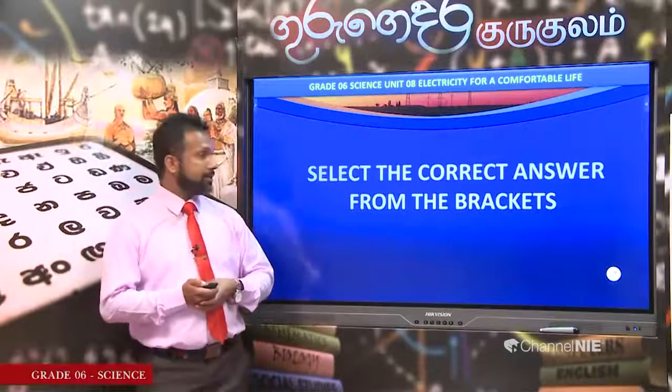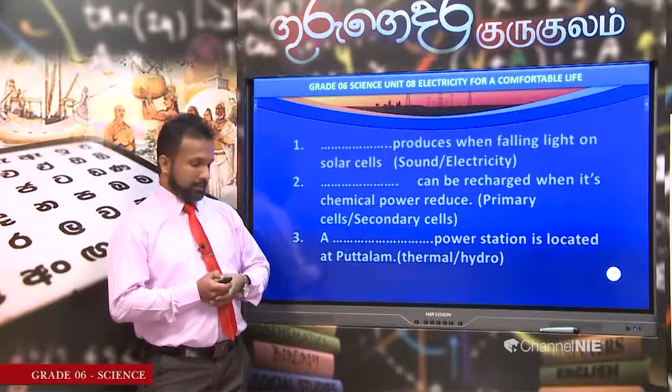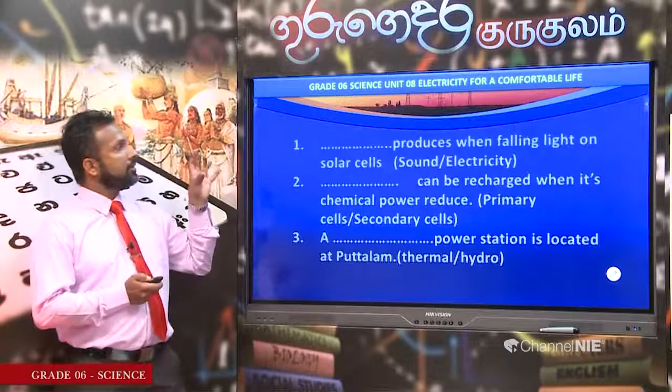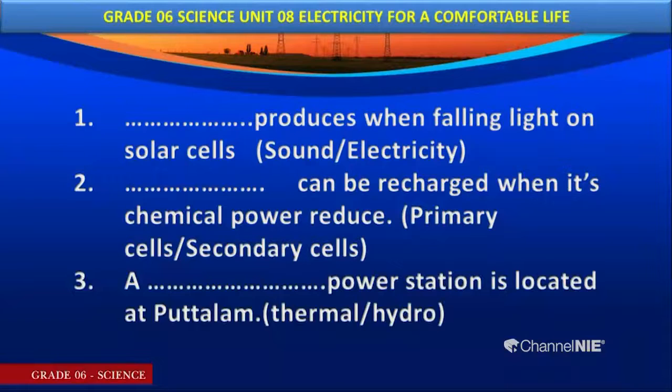Now, there are some questions here. Select the correct answer from the brackets. What do you think? Blank is produced when light falls on solar cells. What is the answer? The answer is electricity, because we learned electricity is produced when light falls on solar cells.